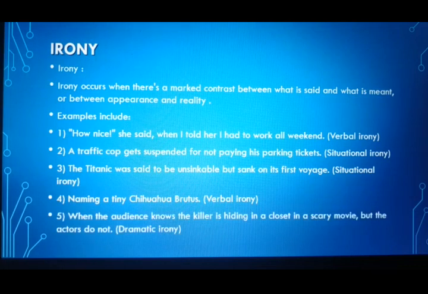When the audience knows the killer is hiding in a closet in a scary movie, but the actors do not. So what has happened? The audience is aware of what is going on on the stage, and they know where the killer is hiding, but the people who are acting in the drama don't know. So it's a bit odd to see, I know everything that is going on, and so that is again a dramatic irony situation. So let us see the next one.